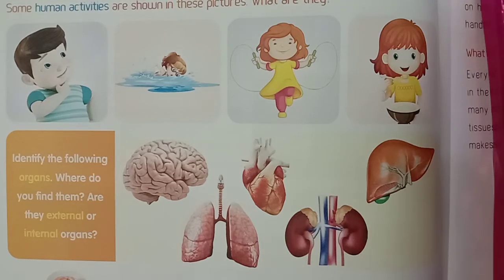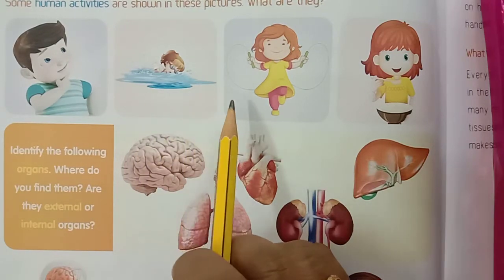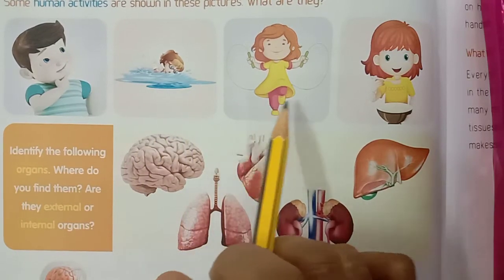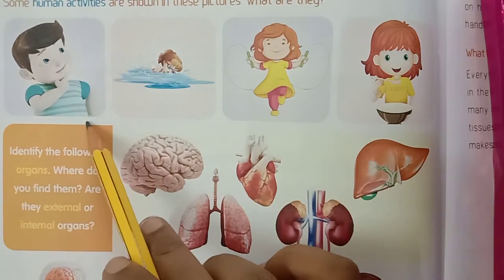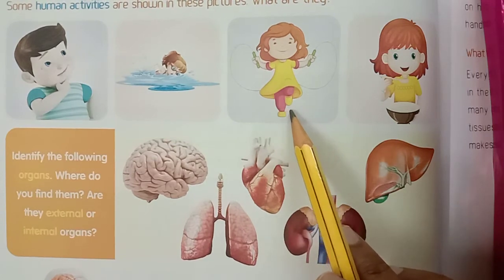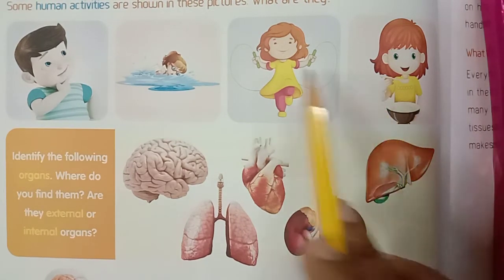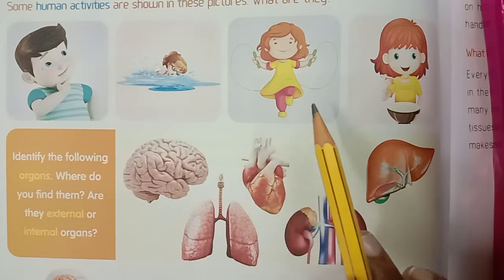Now I am going to tell you about a new lesson. Okay, children, look at this picture. Some human activities are shown in these pictures. What are they? Thinking, swimming, skipping, eating. These are human activities.